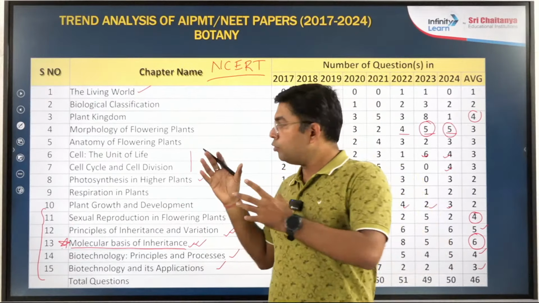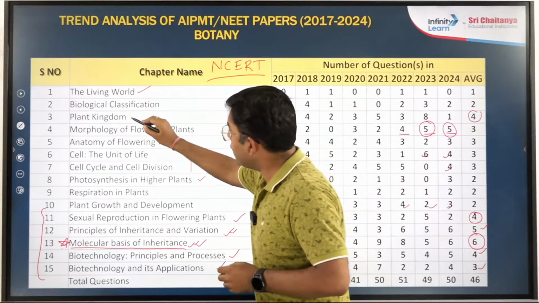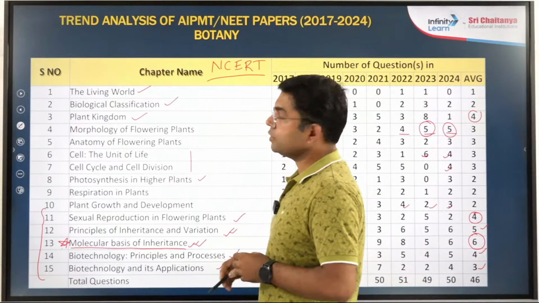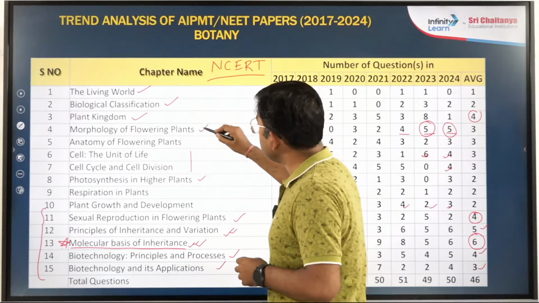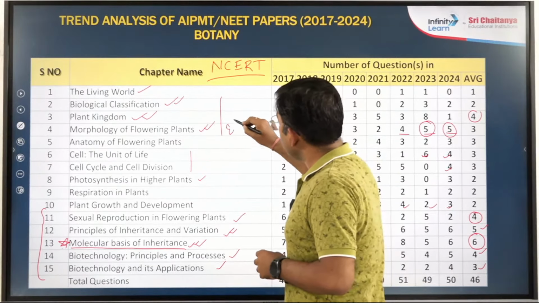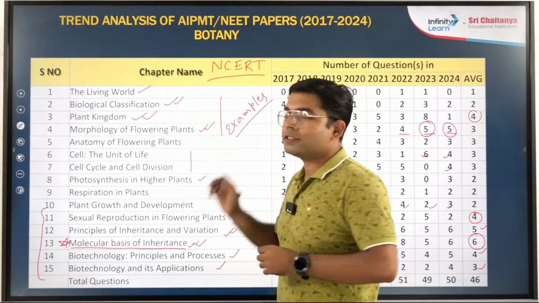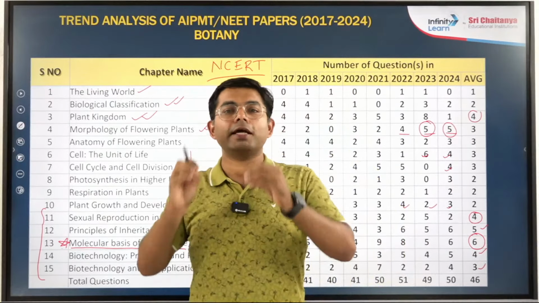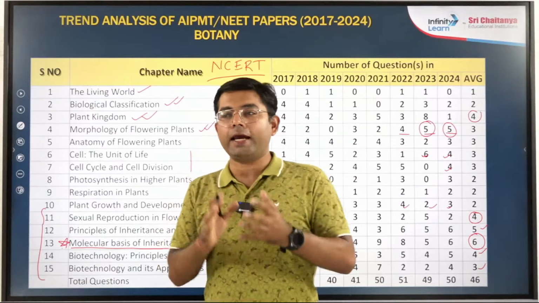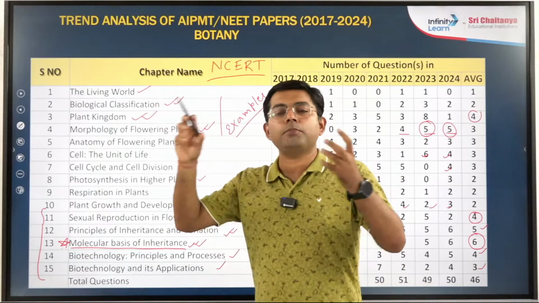Then, for example, take these chapters: plant kingdom, biological classification, and to some extent morphology. There are many examples, right? And usually students get confused among the examples. All of you will agree that there are a lot of examples here and I get jumbled with examples.